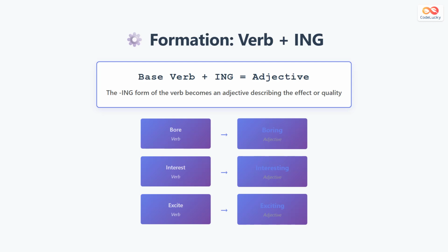To form a participial adjective with the ing ending, start with the base form of the verb and add the letters ing. For example, bore becomes boring, interest becomes interesting, excite becomes exciting. The ing form of the verb turns it into an adjective that describes the effect or quality caused by someone or something.